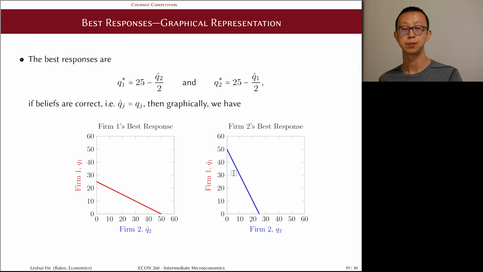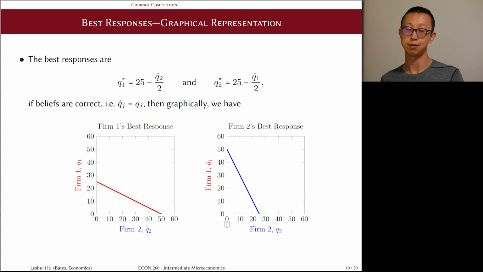On the right-hand side, things appear a little bit strange. We're plotting firm 2's best response on the horizontal axis, and it is a function of firm 2's belief about firm 1's strategy, which we put on the vertical axis. This is intentional, and I will explain it in a second. If you tilt your head, you can see that it is exactly the same idea as the function on the left-hand side. When firm 2 believes firm 1 will produce 0, firm 2 produces 25 units, and for every additional unit firm 2 believes firm 1 will produce, firm 2 will lower its output by half a unit.